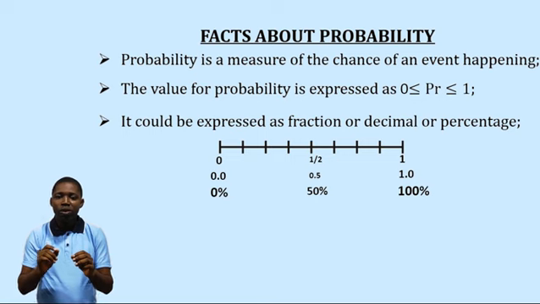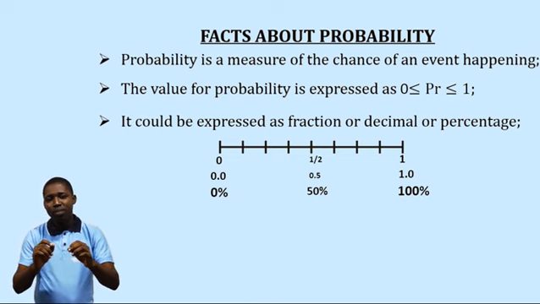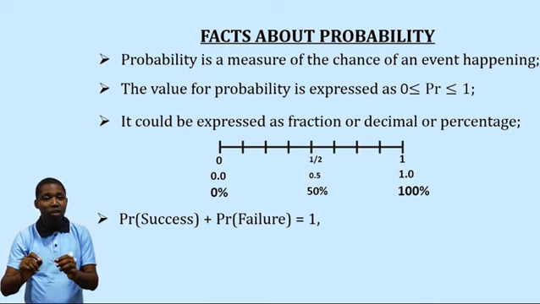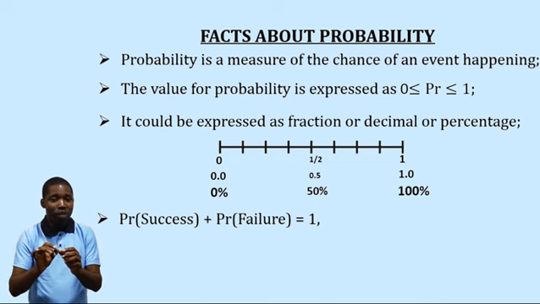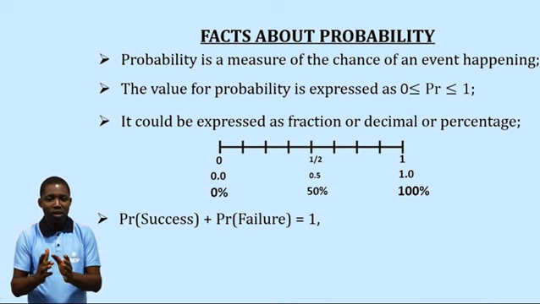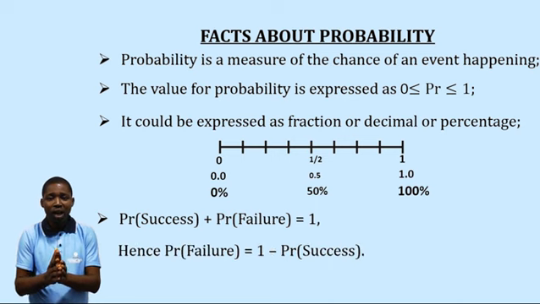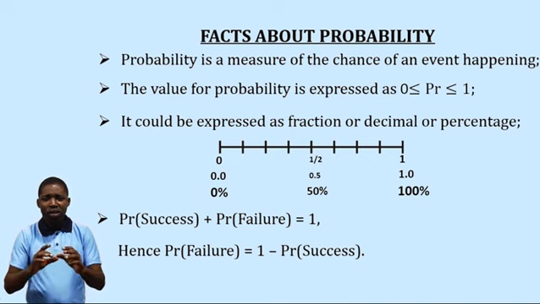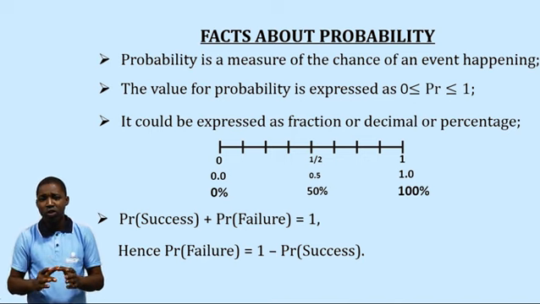Finally, we say that the probability of success plus the probability of failure is equal to 1. Again, the probability of success plus probability of failure is equal to 1. If I choose to make the probability of failure the subject of the formula, I will have 1 minus probability of success. Now, this is not a success-failure relationship alone.